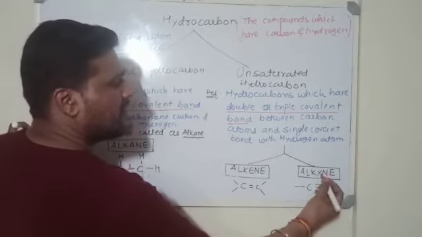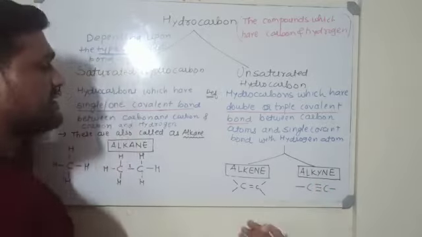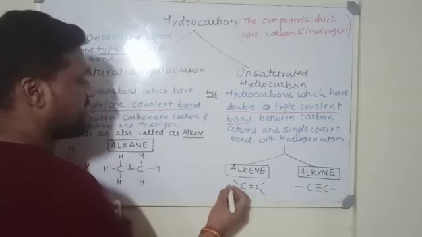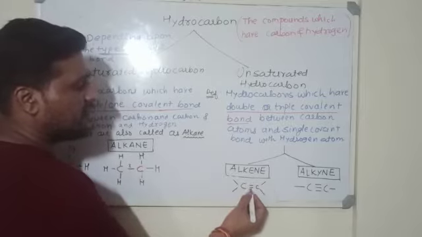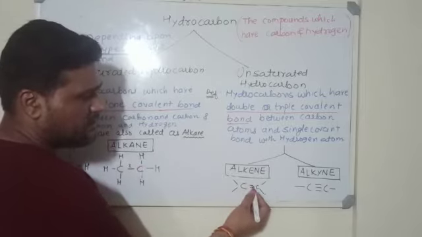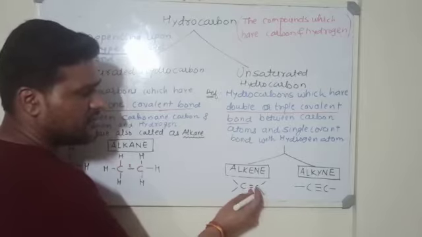Okay, so just remember the names alkene and alkynes. We will cover this in much more detail in the next episode. So we will just look at what happens in alkenes. ये देखिए दो कार्बन एक दूसरे से डबल बॉन्ड से ज्वाइन है. So this is the first bond, this is the second bond, these are the two covalent bonds.